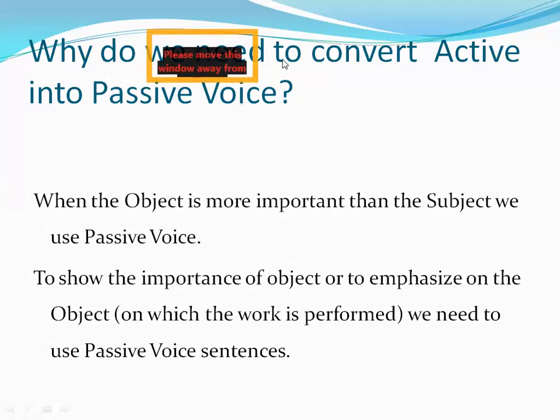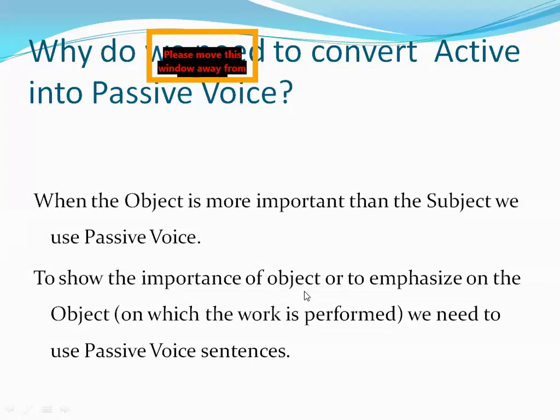Okay, why do we need to convert active into passive voice? हमें क्यों ज़रूरत पड़ती है active को passive voice में change करने की? Because we have two major things in the sentence. हमारे पास दो major things होती हैं. When the object is more important than subject, then we use passive voice. अगर हमारे पास object most important thing है, other than all the sentence parts, सेंटेंस के अंदर सबसे ज्यादा इम्पोर्टेंस ऑब्जेक्ट की है, then we will use object first and then the sentence will automatically be converted into passive voice.